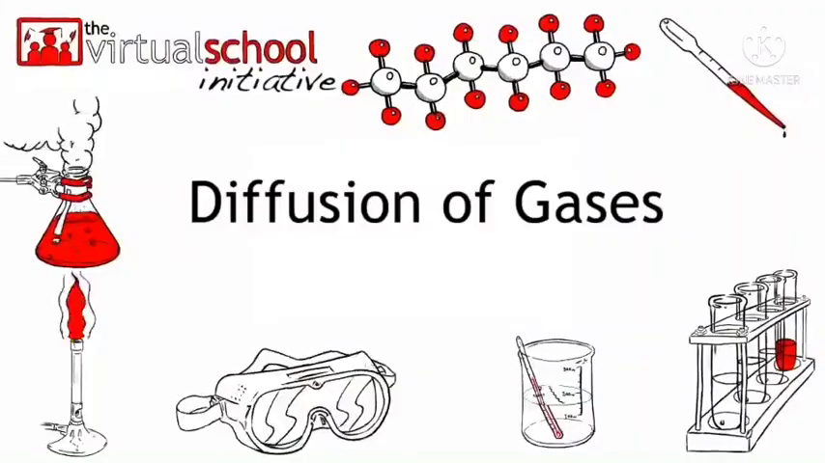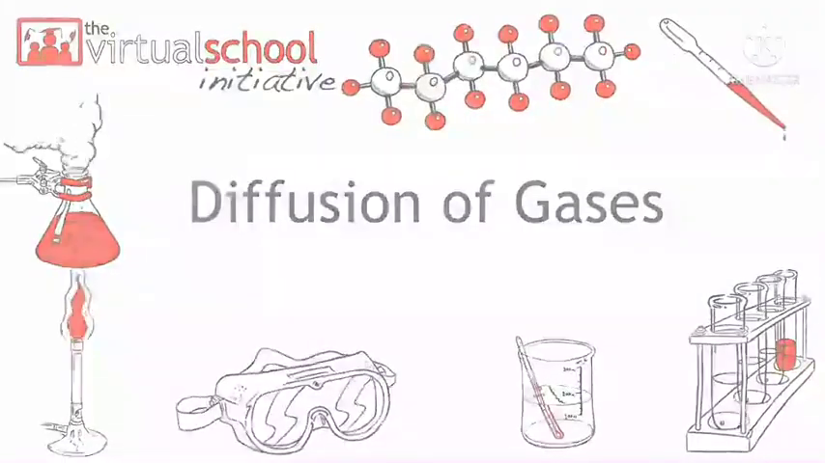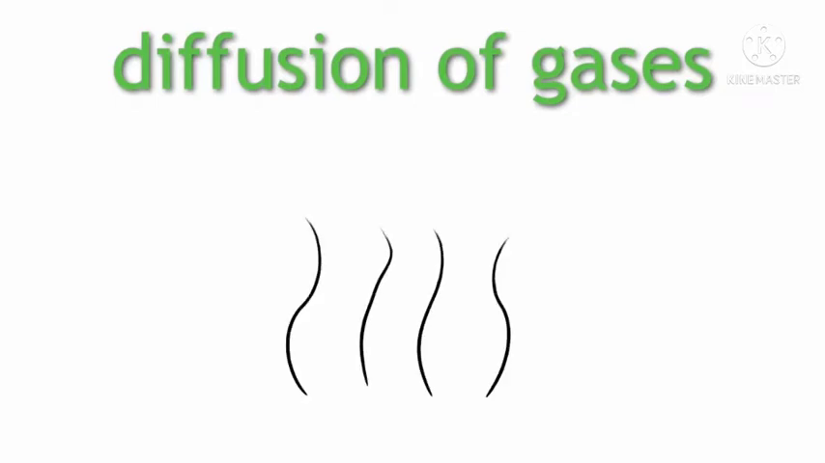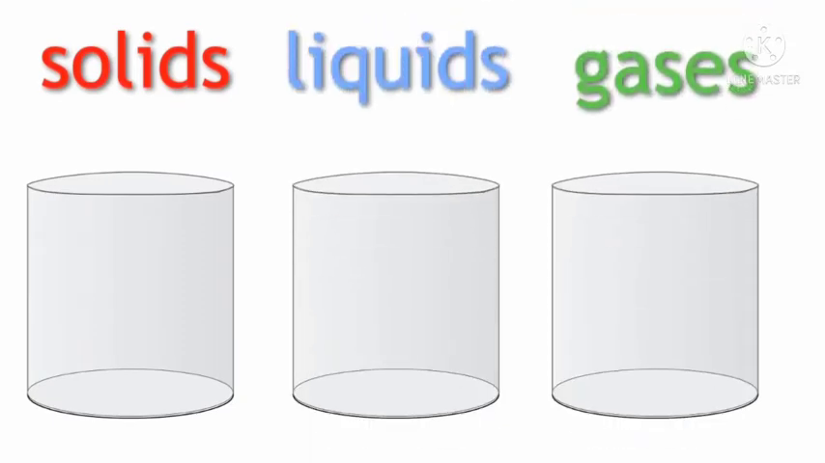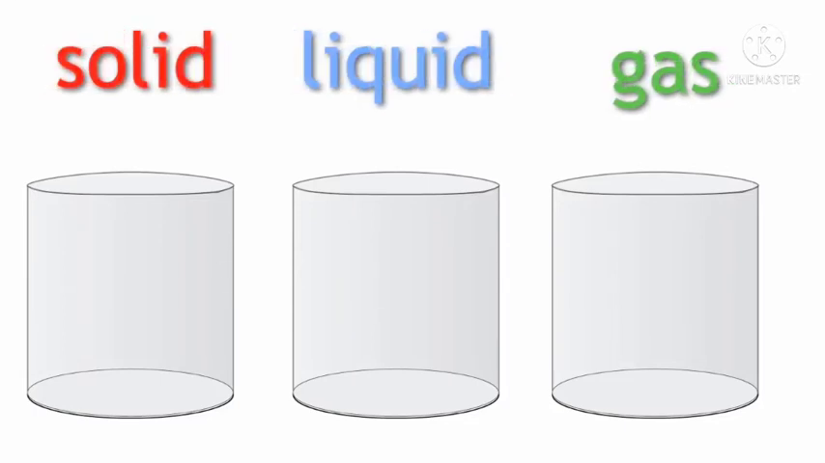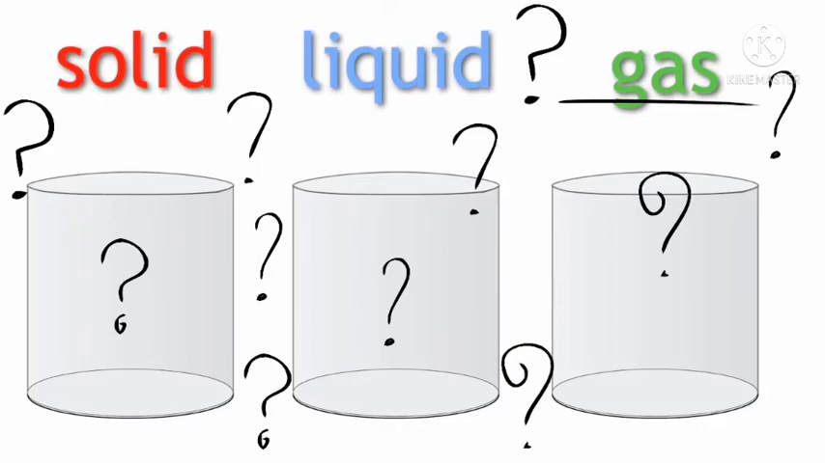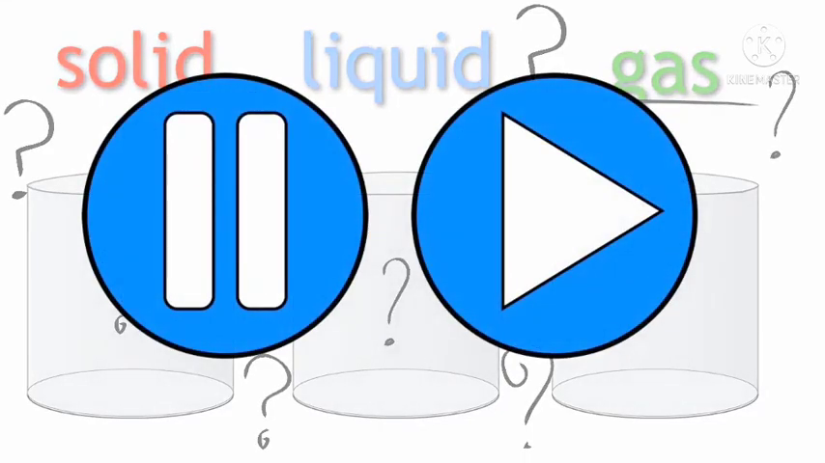In this lesson, we are going to learn about diffusion of gases. This will help you to understand how gases behave and also explain why smells spread. Before we start, you need to recall what solids, liquids and gases are like in terms of their particles. In particular, how are the particles arranged in a gas? Pause the video and restart it when you think you have the answer.